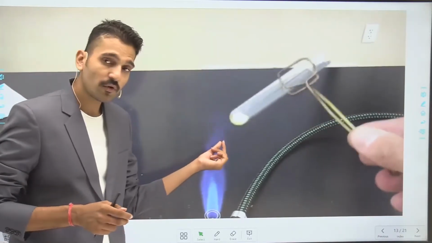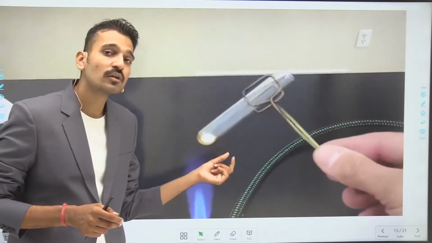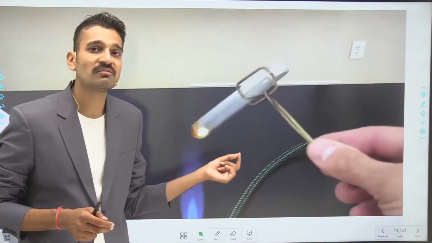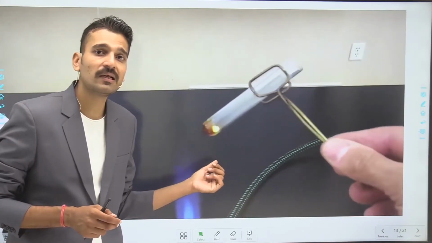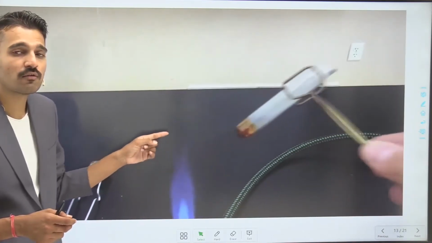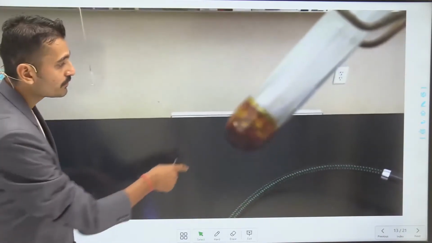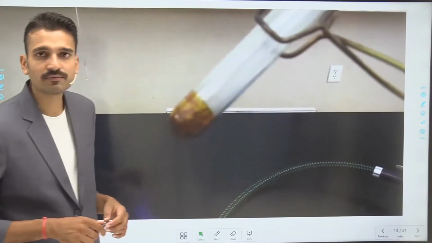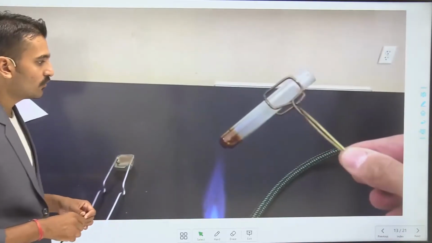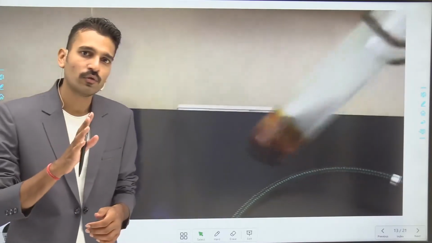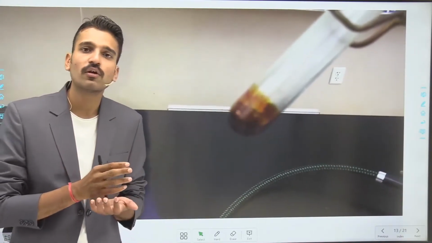Do you see some of the changes here? Yes, the sugar starts to melt. First the sugar is melting, and you can see clearly the color of the sugar. The white sugar is changing to black.